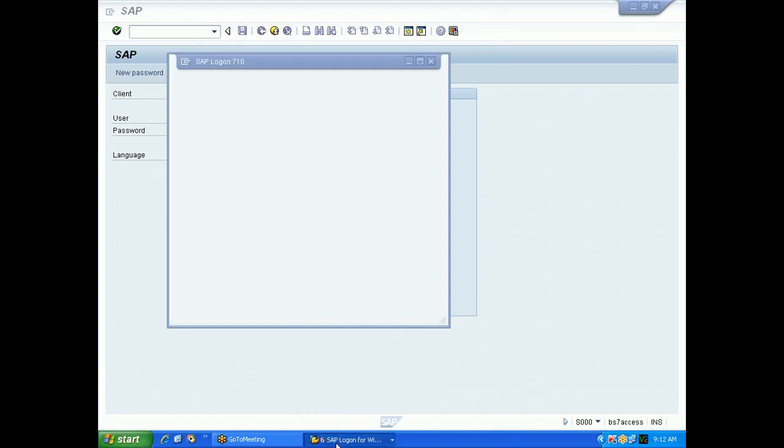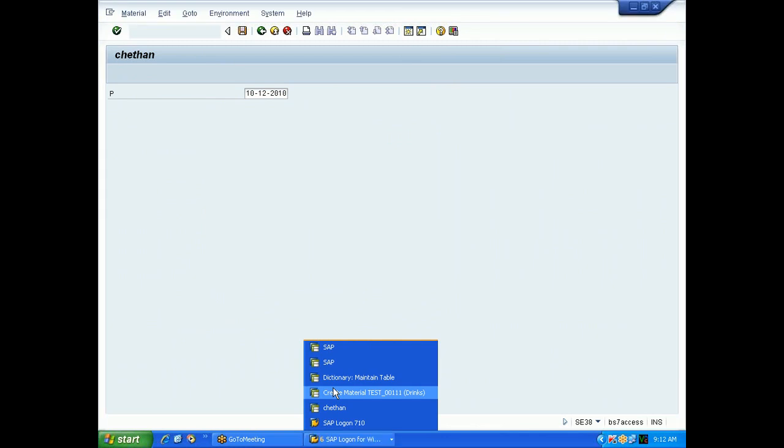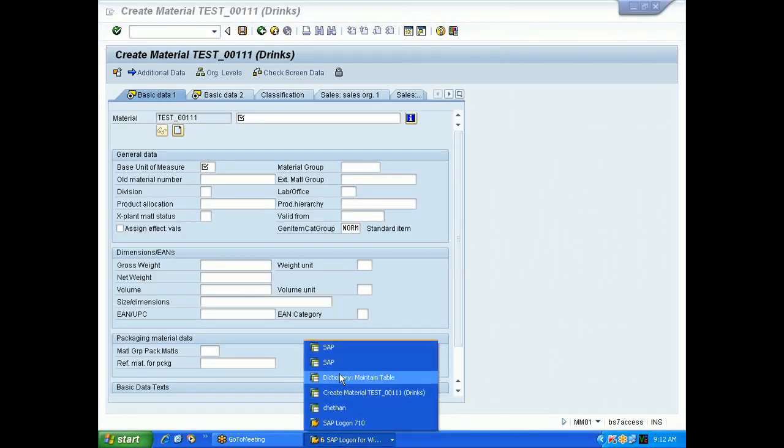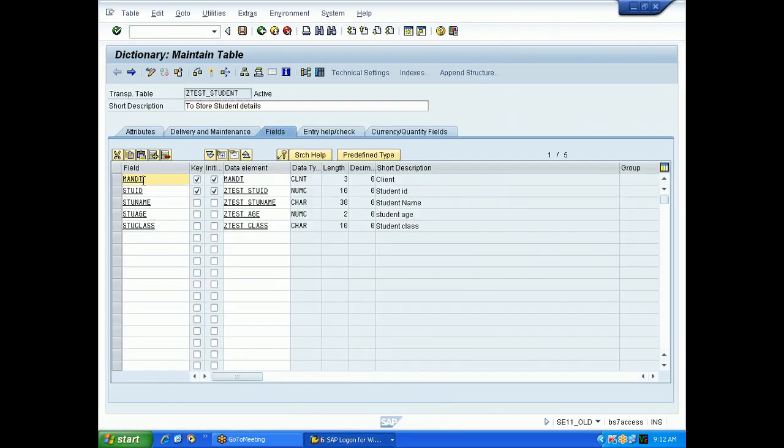That means whatever the table structure you are giving here, MANDT, student ID, student name, student age, all together is called the table structure. This can be visible in 810 also. If I log in to 810 with some user ID and password, the table structure is visible. If you create it in 800, that will be visible in 810 also. So table structure is client independent. If you create a table structure in one client, it will be visible in another client.